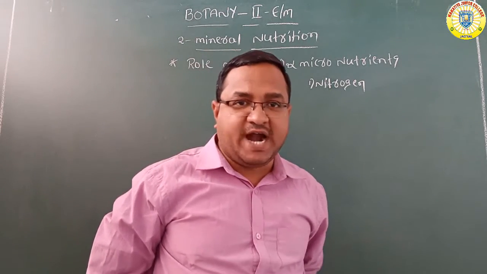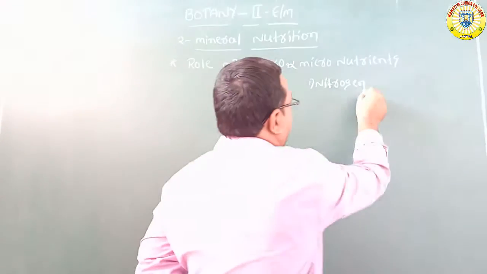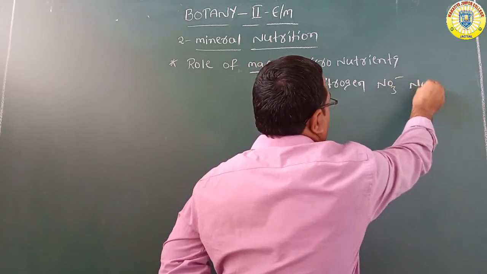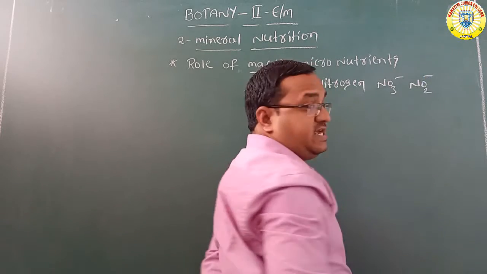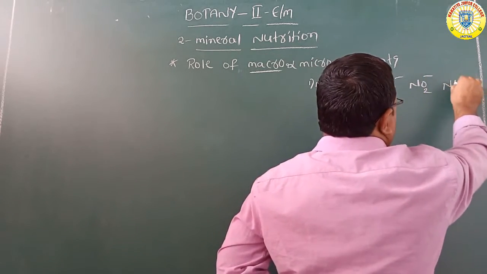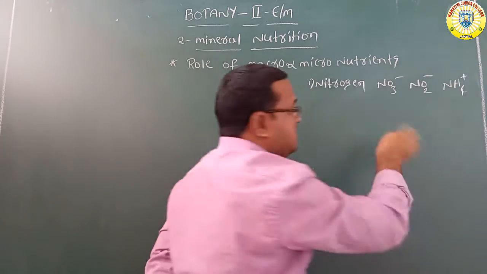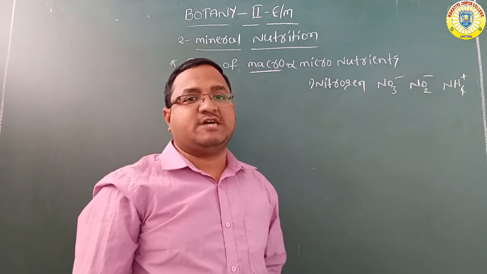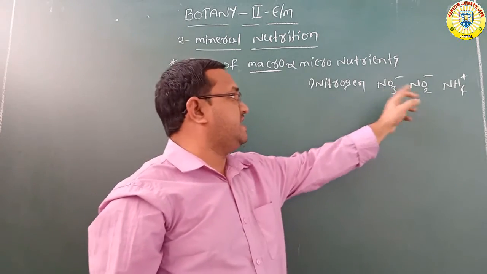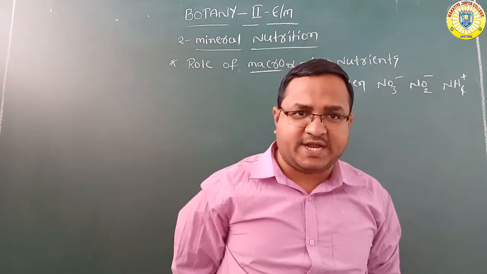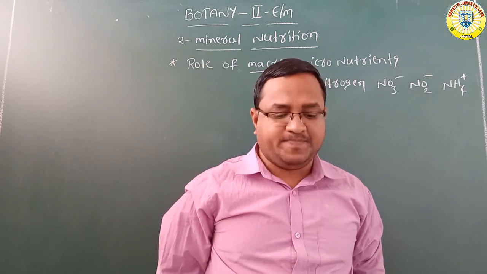Plants absorb nitrogen especially in the form of NO3, nitrate, NO2, nitrite and ammonium. In these forms only plants will absorb the nitrogen from the soil.